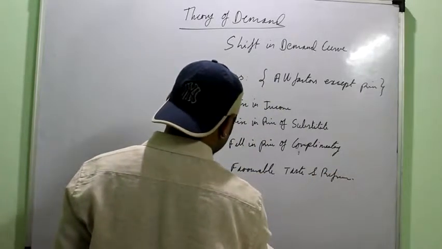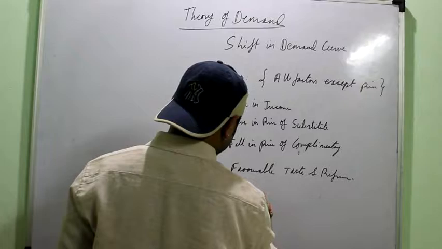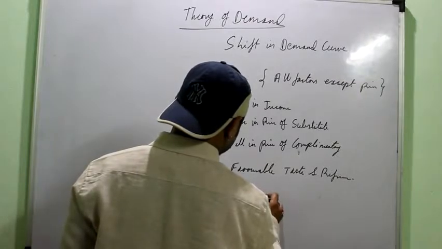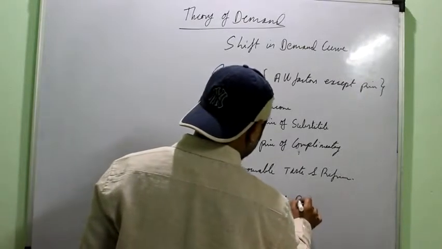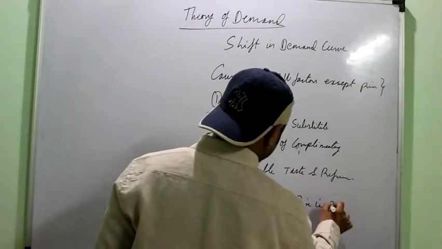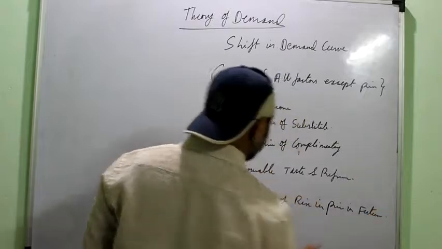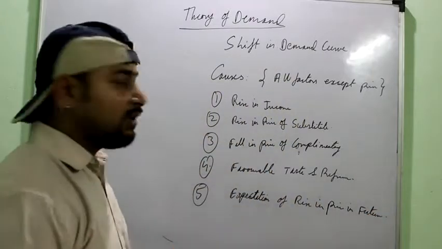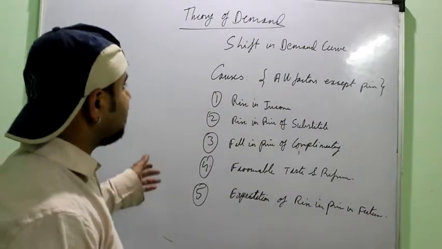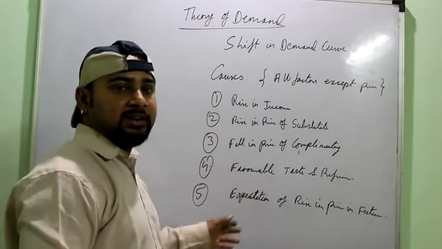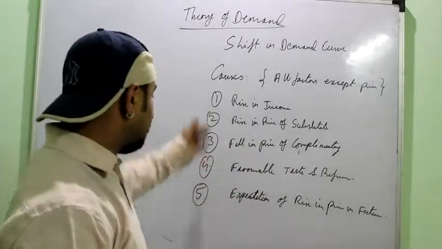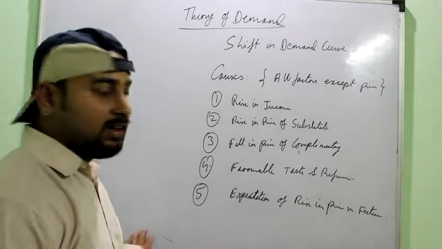Could be expectation of rise in price in future. So these may be the reasons for the rightward shift. So if you are asked a question, state any one cause of increase in demand or rightward shift or forward shift, any one of them may be the reason, right?